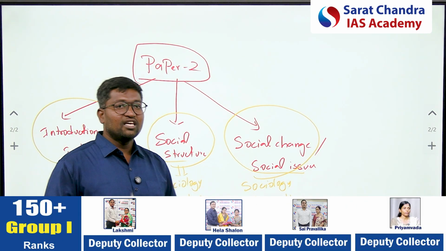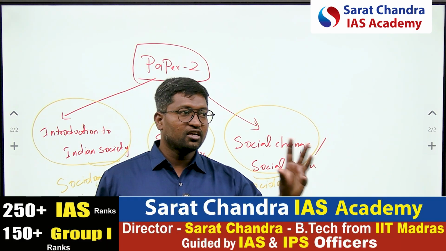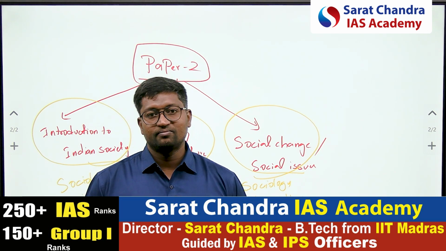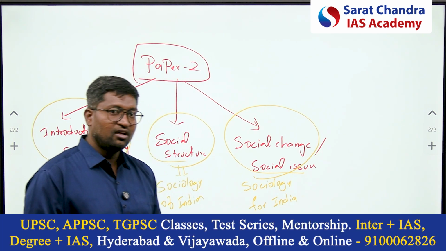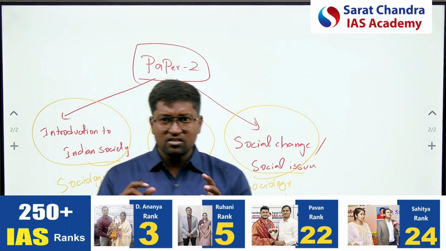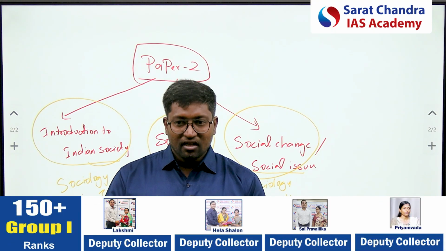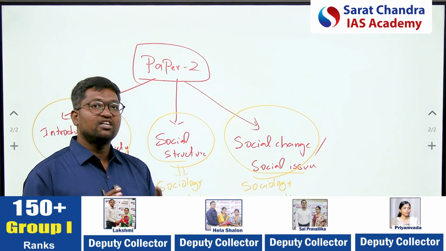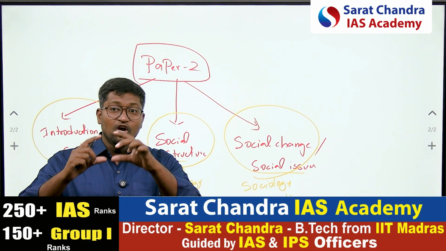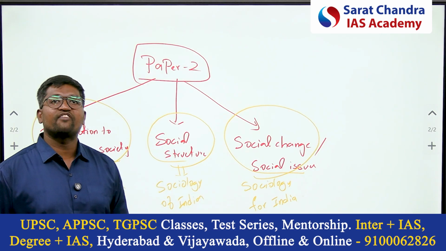Don't just say that in India this is the poverty. Give a fact and give a theory: this theory is talking about poverty from this dimension, and this is the data of poverty. Look at the demand of the question and the syllabus. UPSC has framed the sociology paper syllabus very interestingly, and that broad division has to be focused on. When you are writing an answer, you have to stick to that. What is the demand? Why has UPSC included this in the syllabus? That you have to know.